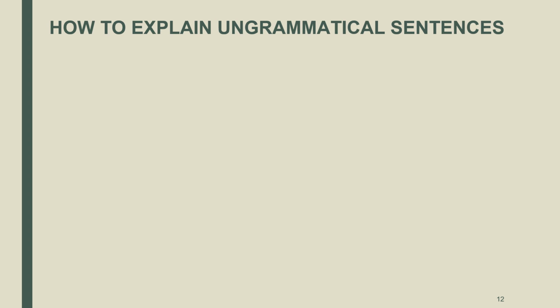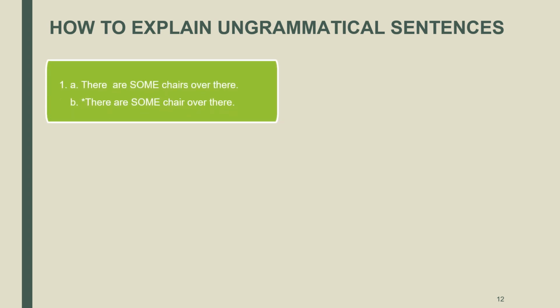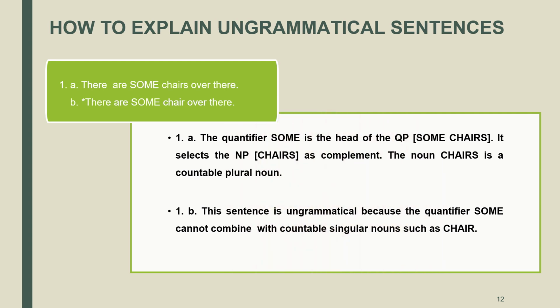Now that we have learned how to describe quantifiers, let's see how we use this information to account for the ungrammaticality of certain sentences in a set. In set 1, we can find the quantifier some. Sentence 1a shows that the quantifier some is the head of the quantifier phrase some chairs.